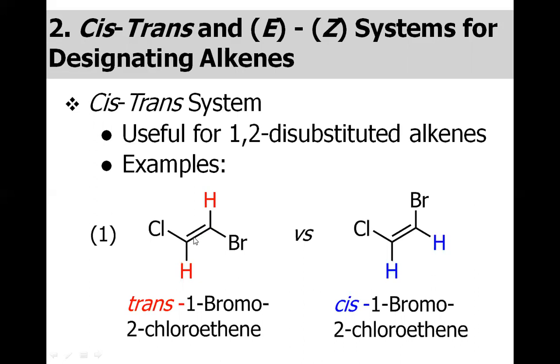For example, the two red colored hydrogens are obviously similar. They are lying on opposite sides of the double bond. One is lying upward and one is lying downward, so it's trans. However, if they are lying on the same side of the double bond, for example the blue ones, it's called cis.